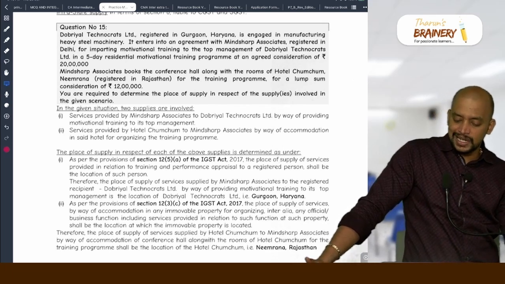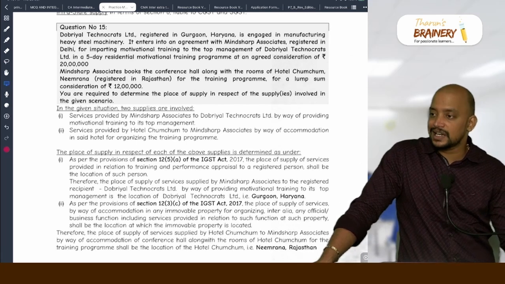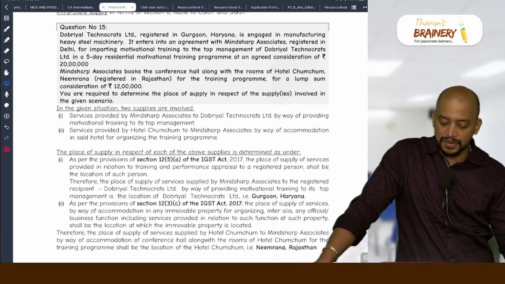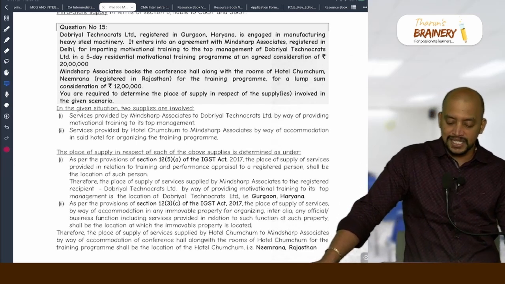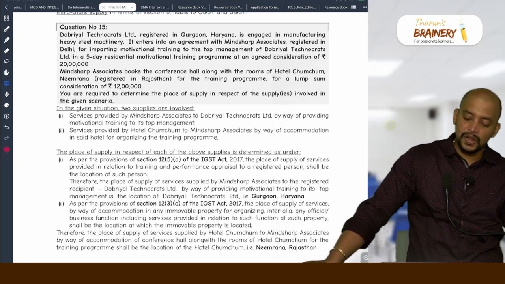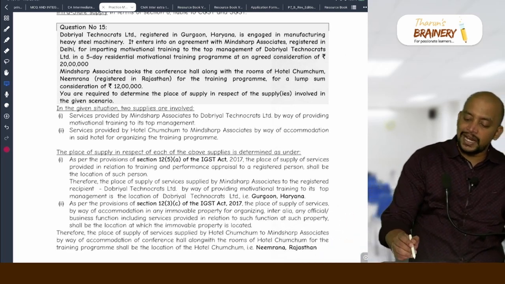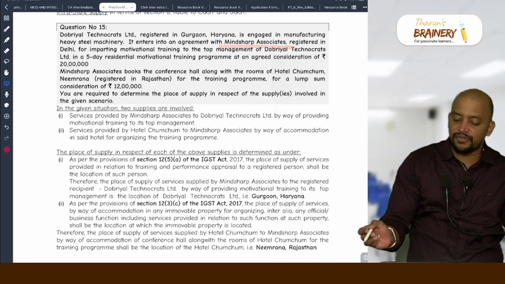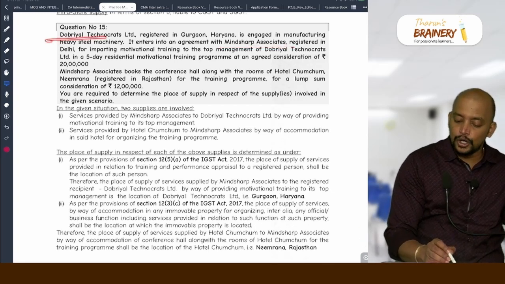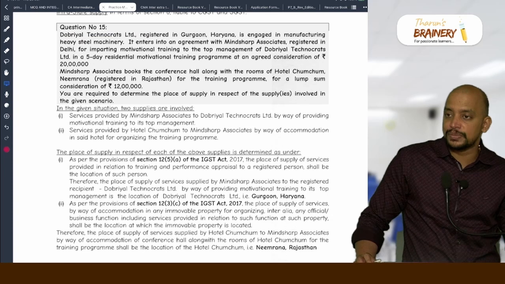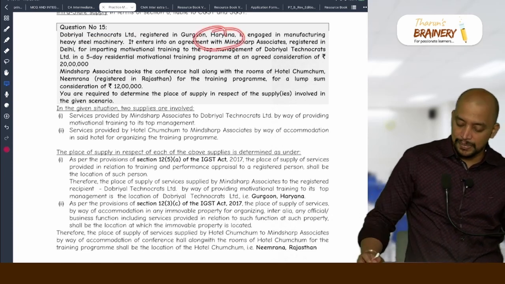So, it is actually training and performance appraisal. What will be the place of supply, B2B or B2C? There are two supplies here. One is by Mind Sharp Associates, training and performance appraisal to Dobriyal Technocrats Limited. So, that is a B2B. So, Haryana will be taken as the place of supply.